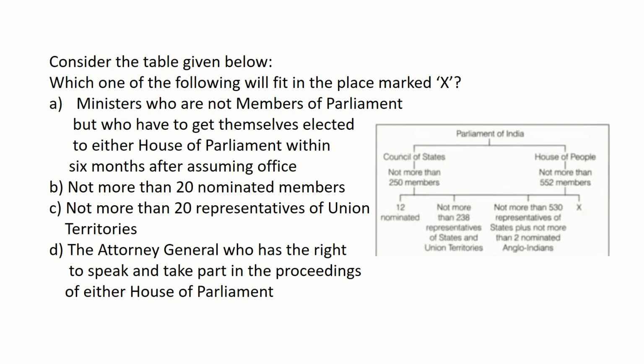We can eliminate option B because in Lok Sabha there are only 2 nominated members. And coming to option C, not more than 20 representatives of union territories. In the case of option D, the Attorney General who has the right to speak and take part in the proceedings of either house of parliament. You can easily eliminate option D, and the answer is option C, not more than 20 representatives of union territories.